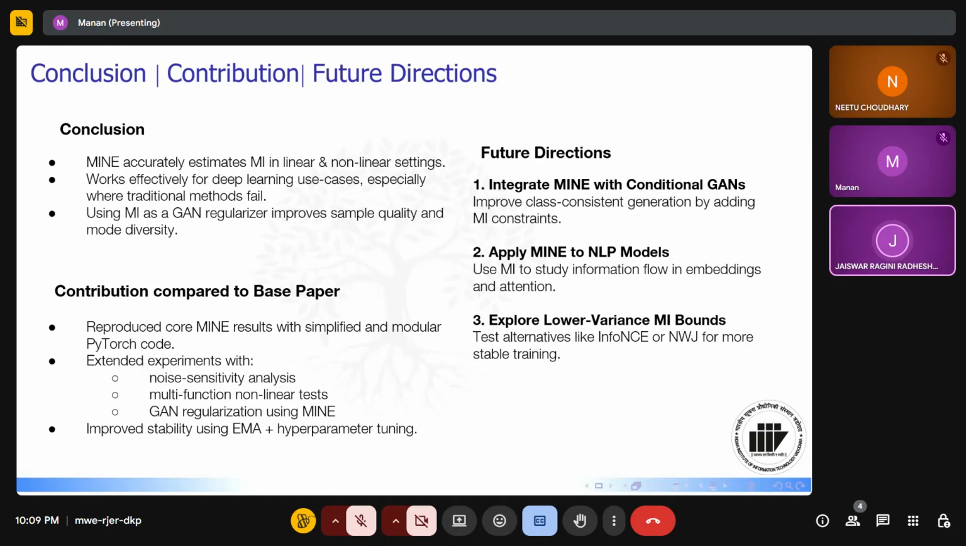Finally, the future direction. First, we can integrate MINE with conditional GAN to improve class-consistent image generation. Secondly, we can apply MINE to NLP models to study how information flows in embeddings and attention. Third, we can explore lower variance MI bounds like NWJ to make training more stable.